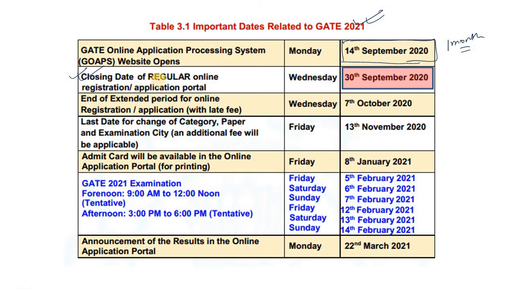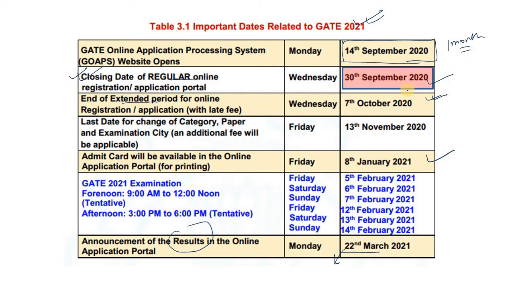The closing date for regular online registration is 30th September and the closing date of the extended period is 7th October. What is the difference between these two? I will discuss in a short while. Your admit card will be available from 8th January and the result is supposed to be announced on 22nd March, but normally your result comes before this date.